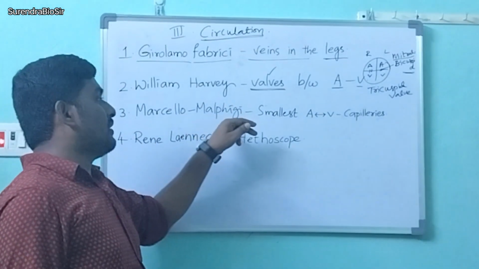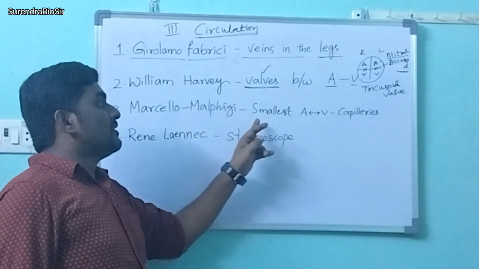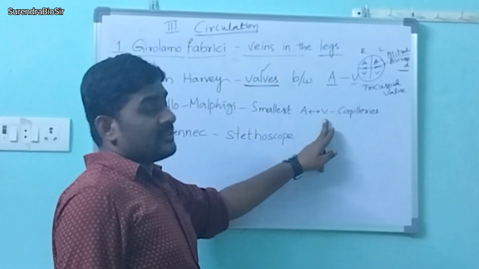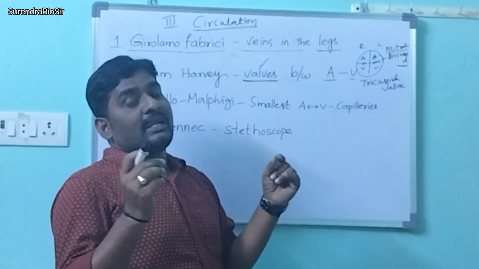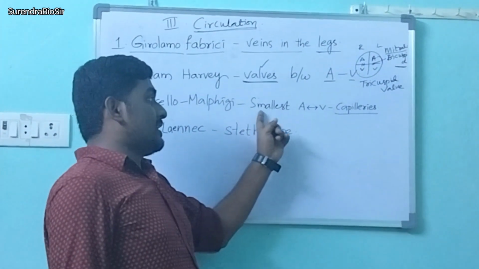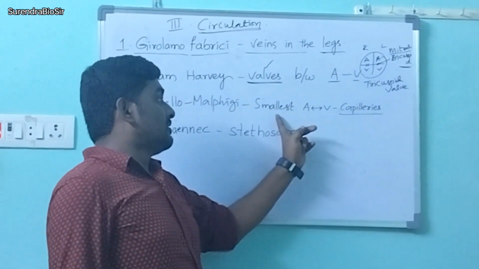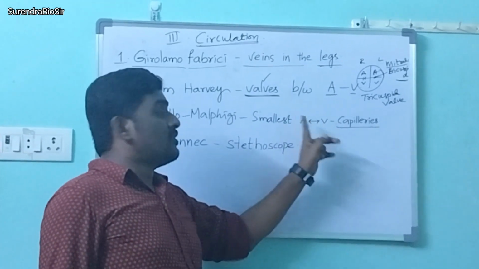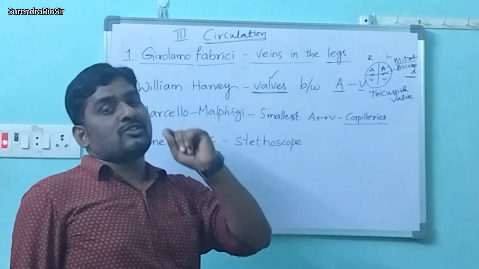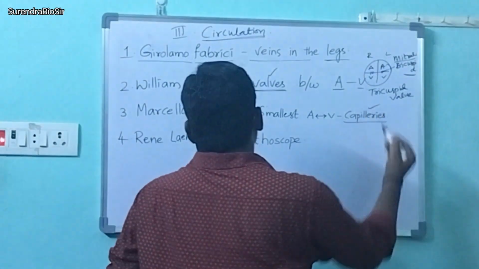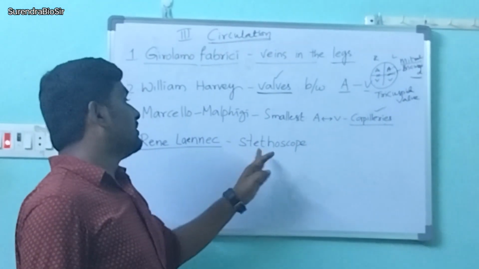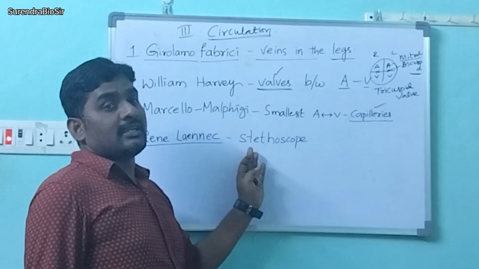Next, Marcello Malpighi. He observed the smallest arteries and veins. They get connected with fine blood vessels, those are called capillaries. He observed the smallest arteries and smallest veins, both connected in one network of very small blood vessels. Those are called capillaries. Next, René Laennec. He invented the stethoscope.